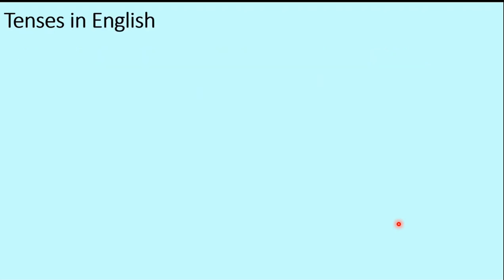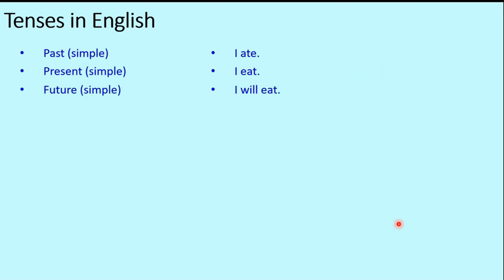Before going into the Japanese tenses, let's recap what we know about tenses in English. So we have past, present, and future tense, and there are several other variations as well, but the three basic are past simple, present simple, and future simple. If we take an example, then past tense is I ate, present is I eat, and future is I will eat. As simple as that.